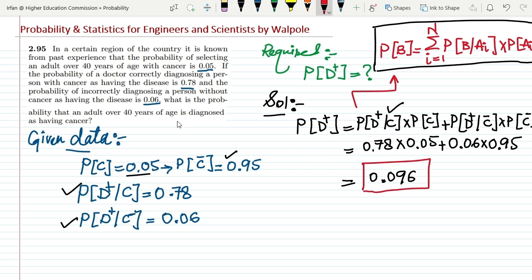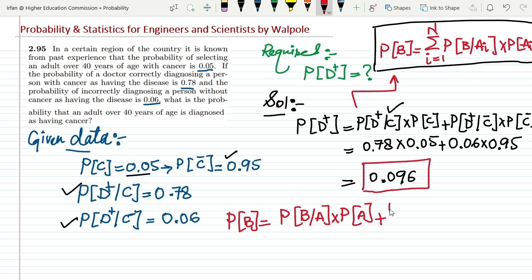Okay, so what we have seen here is that in order to find the probability of any event B, we have to find out the probability of the event B given that another event which is connected with it, such that we multiply the probability of this event as well.